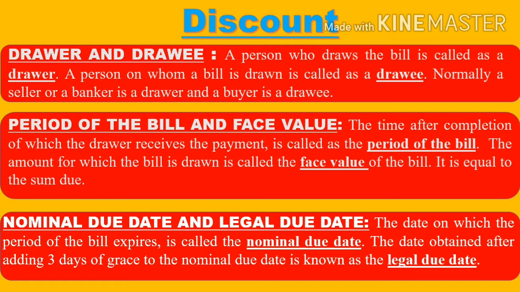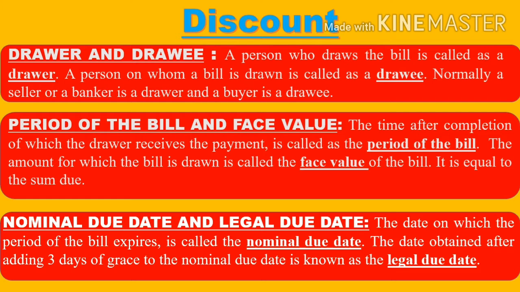So 1st of April is called as the nominal due date, and this 3 months is the period of the bill. Now as I said, 3 days of grace period is given to the buyer. So 3 days from 1st April, that is on 4th April, the drawee has to pay to the seller. So 4th April is your legal due date.